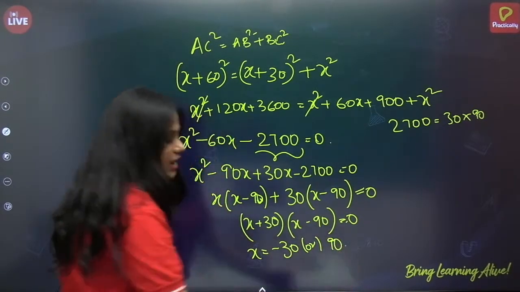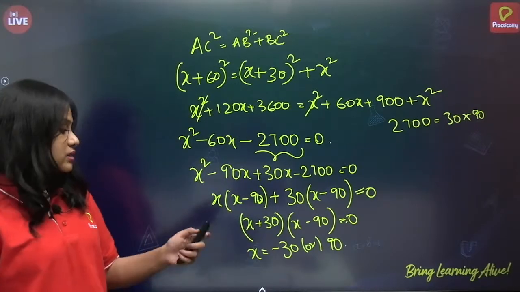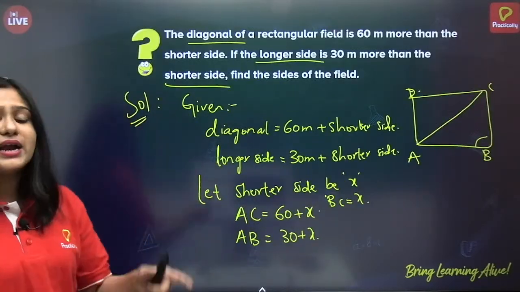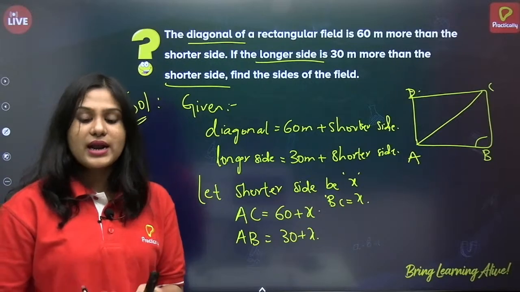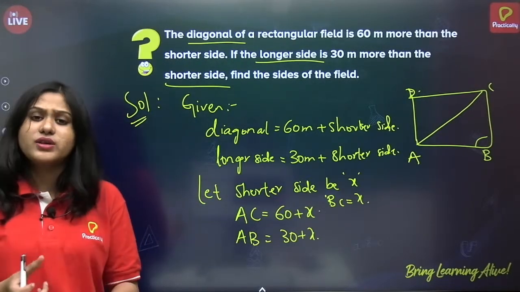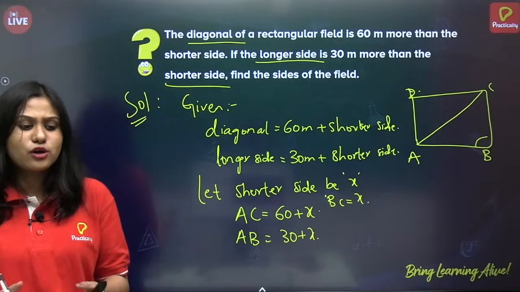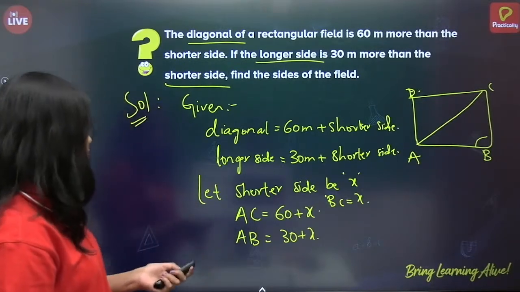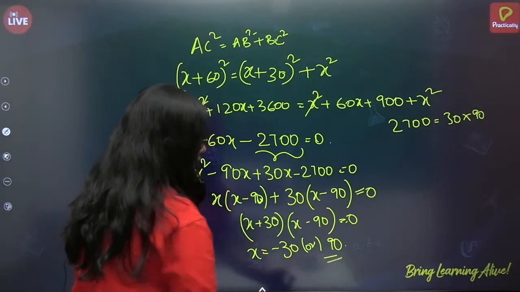But here is a catch. What do we have to take? Since it is the side, it cannot be negative. Correct? It has to be positive. The length of a side should always be positive. Correct? It cannot be negative. So x equals 90 we have to consider.